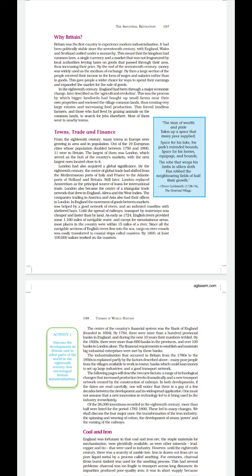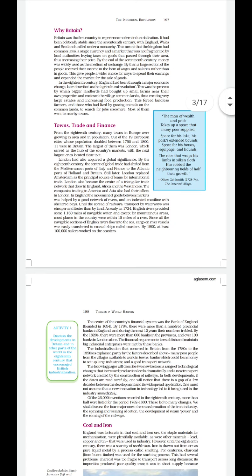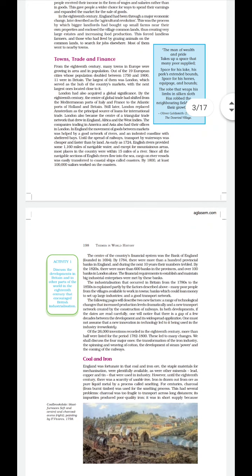Clear? Now, we will discuss finance. The center of the country's financial system was the Bank of England, which was founded in 1694. If trade has started, the most important thing you need is finance, that is money, and the Bank of England was the center to provide finance, that is loans, to people to start their business.